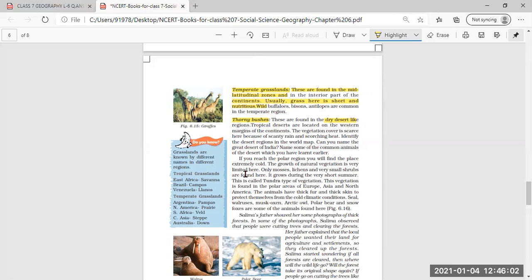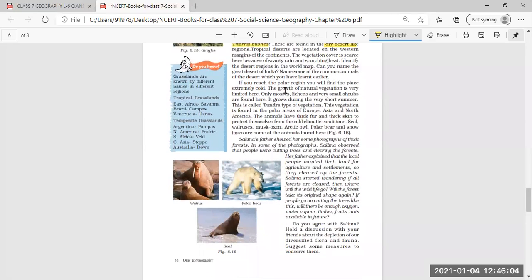Then we have read about the polar regions where the growth of natural vegetation is very limited. Only mosses, lichens, and very small shrubs are found here. It grows during the very short summer, and this is called tundra type of vegetation.